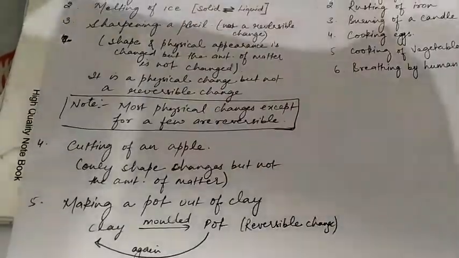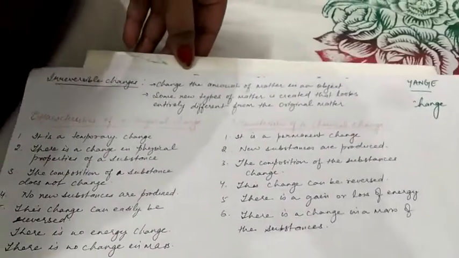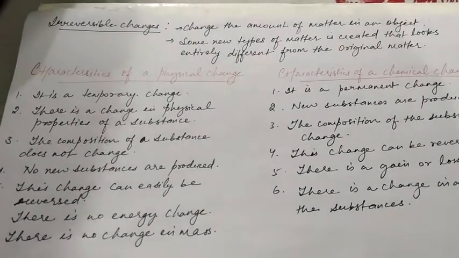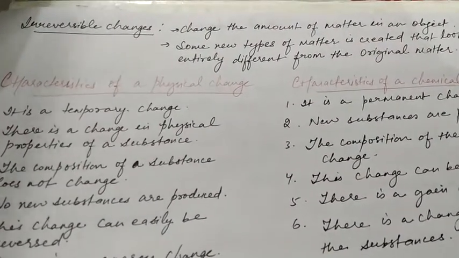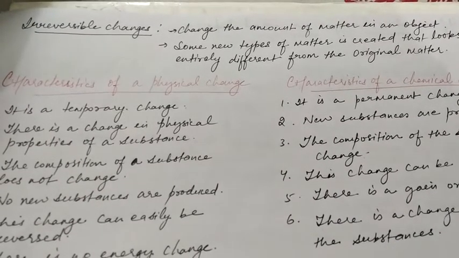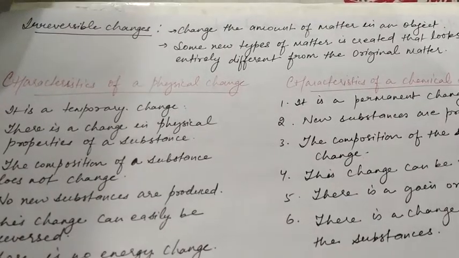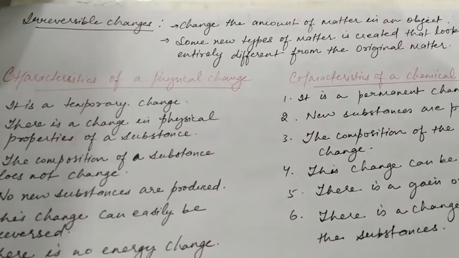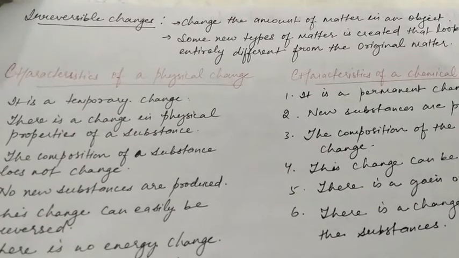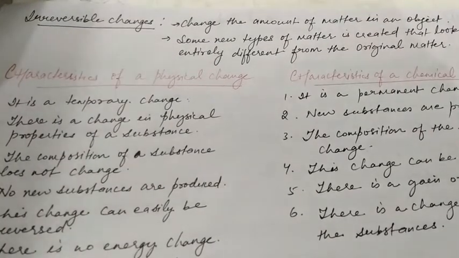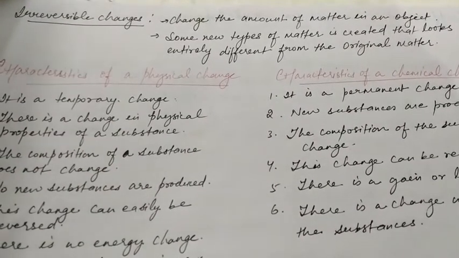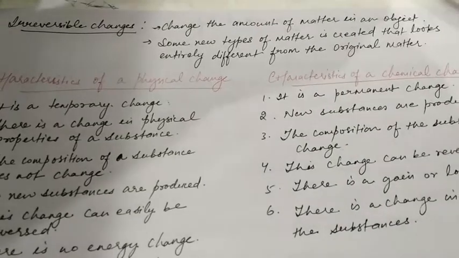Now let me explain to you about the irreversible change. So here you can see, we will study deeply what is irreversible change. It changes the amount of matter in an object, as you studied that in a physical change, or a reversible change, it does not change the amount of matter. But in irreversible change it changes the amount of matter, means the substance obtained after a change is entirely different.